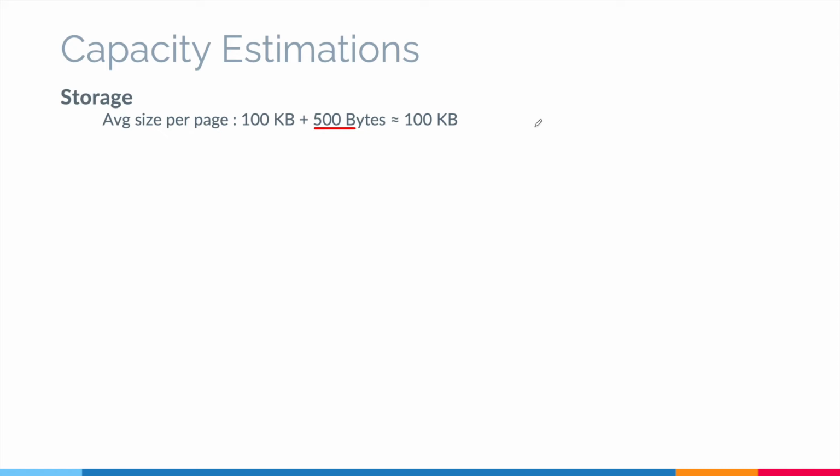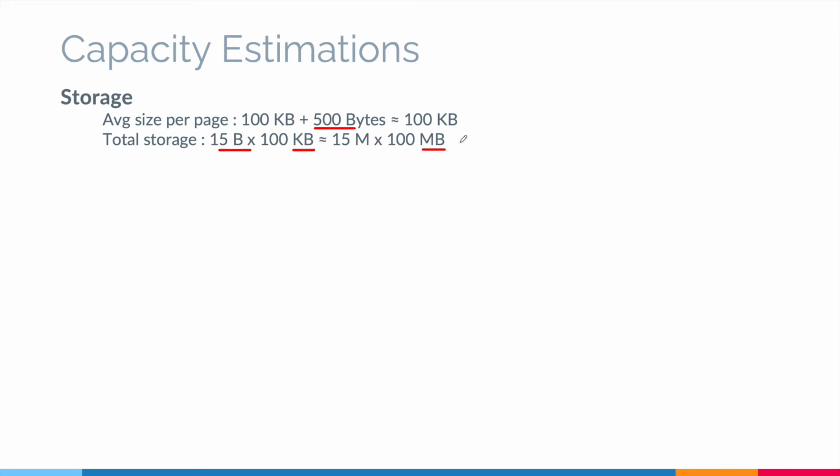So the total storage we need to handle for 4 weeks is the total number of web pages, which are 15 billion, multiplied by average size per page, which is 100 KBs. So if we take 3 zeros from billion, that would come out to 15 million, and we apply these 3 zeros to KBs. So KB would become MB.